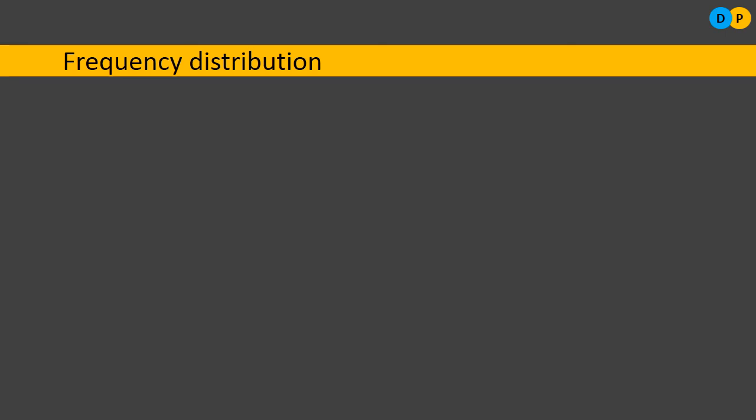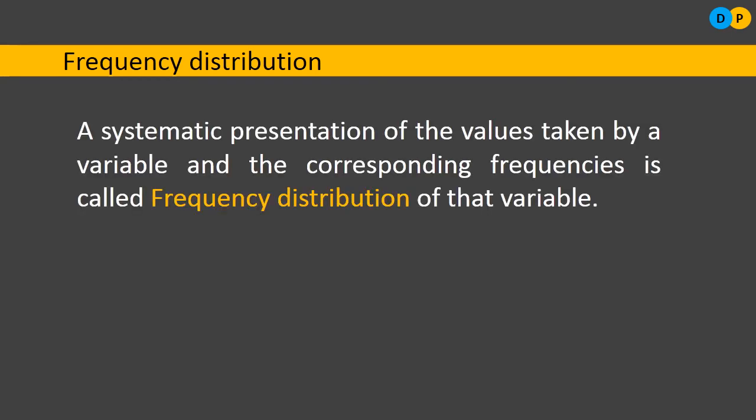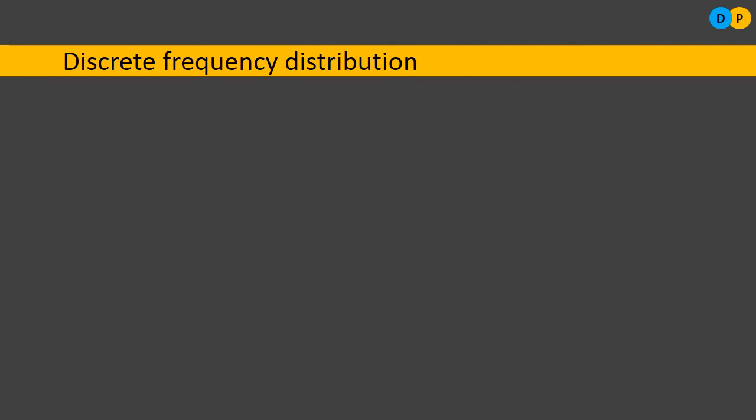Next, now let us talk about 2 types of frequency distribution. Before that, once again let me recall the definition. A systematic presentation of values taken by a variable and the corresponding frequencies is called the frequency distribution of that particular variable. I have already explained this particular definition. Let us move on. There are 2 types of frequency distribution. The first one is discrete frequency distribution and the second one is continuous frequency distribution. So what is discrete frequency distribution? So already we know a variable has 2 types, discrete variable and continuous variable.